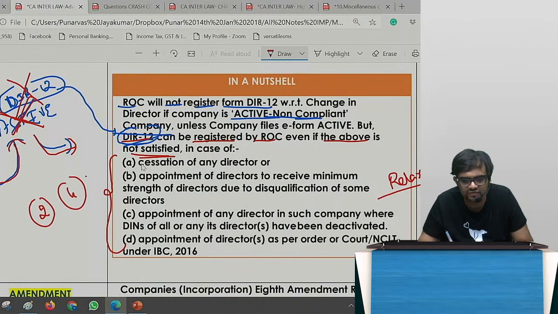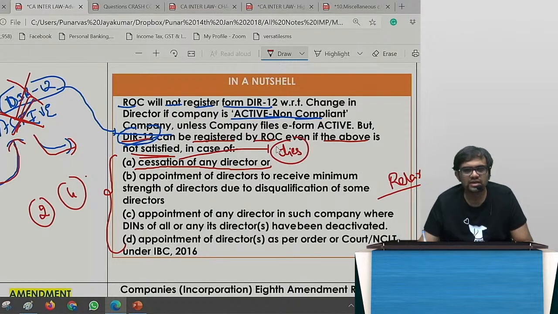What is the relaxation? First of all, cessation of any director. Means if the director dies or something, then I cannot help it. Correct? Active non-compliant need not be a shell company. Active non-compliant is a company who have not filed their geolocation. I may be a company who is actually a solid legal company who has an office, etc.